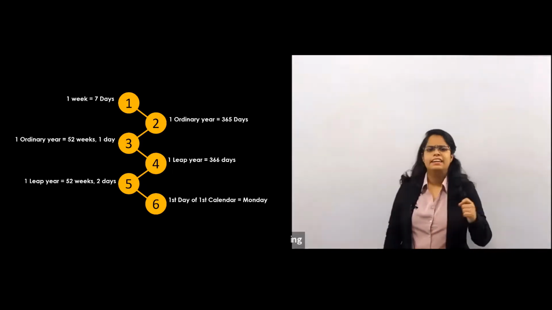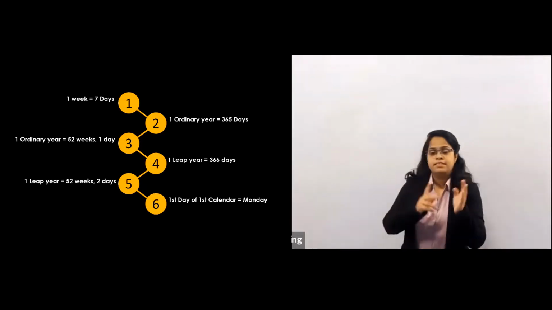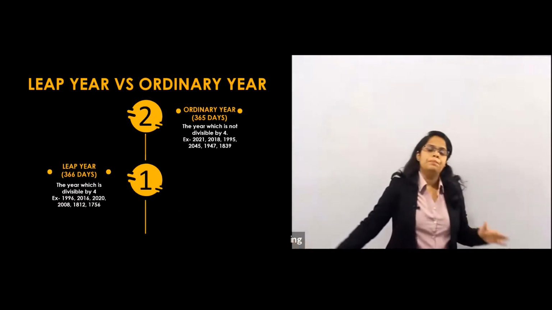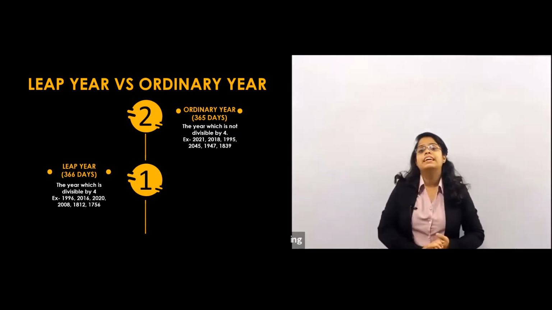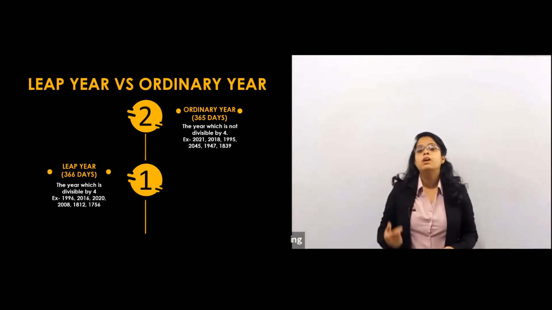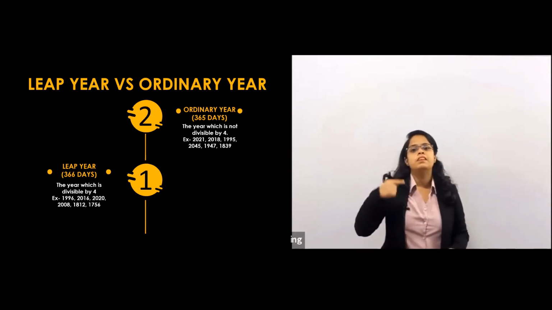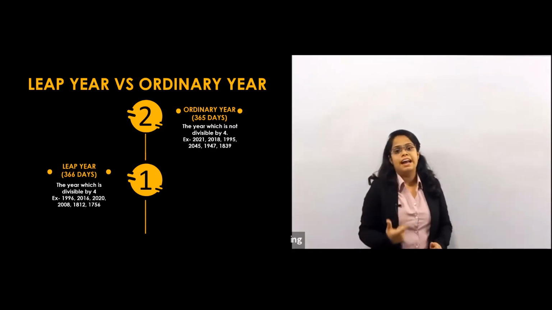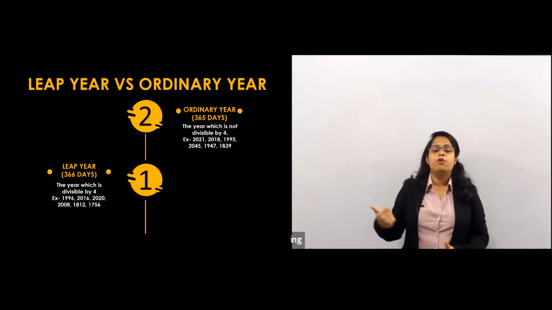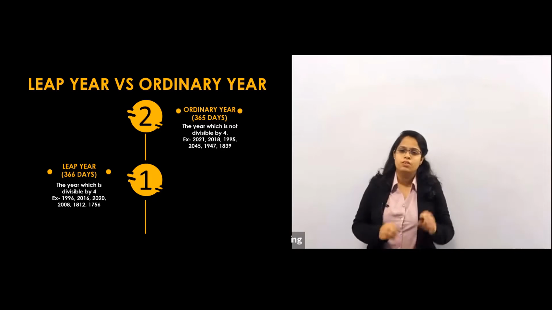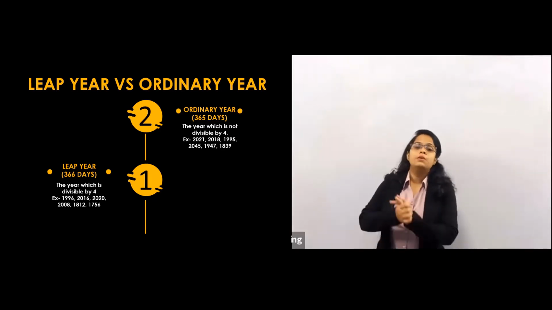Let's see the difference between the 2 types of year, leap year and ordinary year. In an ordinary year, there are 365 days, and in a leap year, 1 day is added, which comes after every 4 years. That is 29th Feb. That 1 day is added in the leap year. February has 29 days in a leap year. Otherwise, in a normal year, Feb always has 28 days.